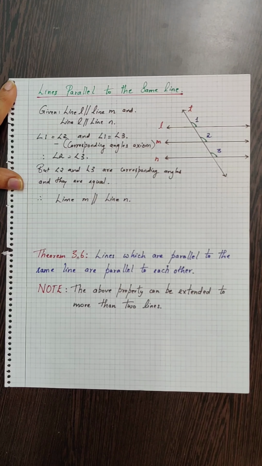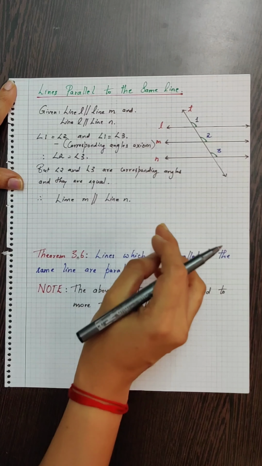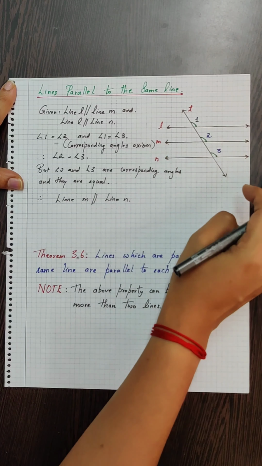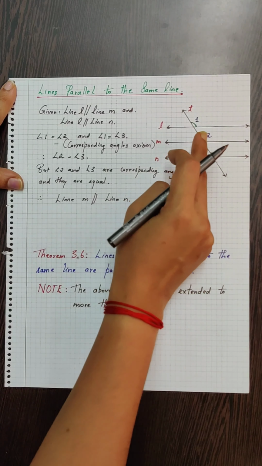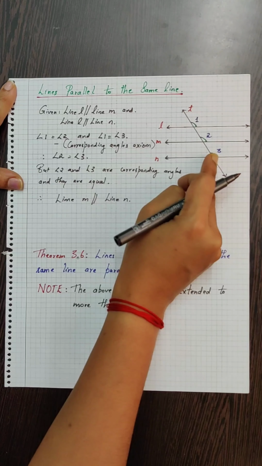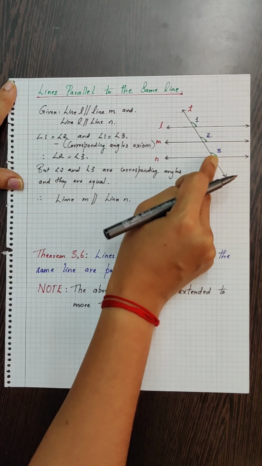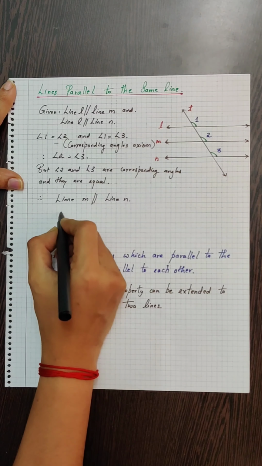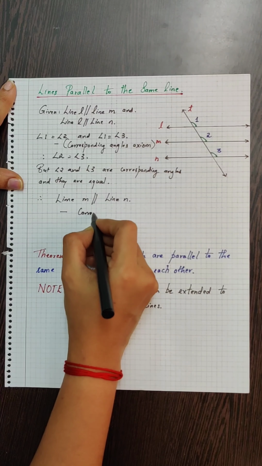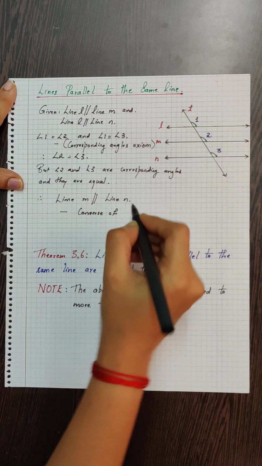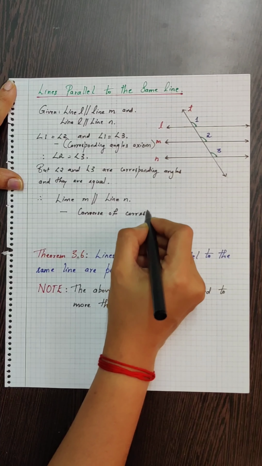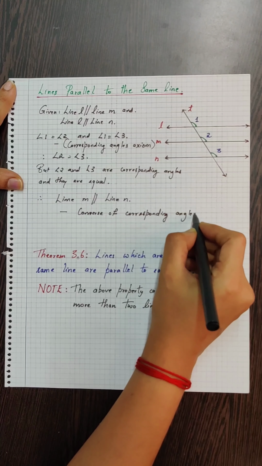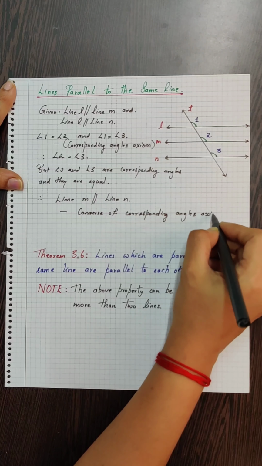That is, the converse of corresponding angles axiom states that if a transversal is drawn in such a way that it meets the two lines wherein the corresponding angles are equal, or a pair of corresponding angles are equal, then the lines are parallel to each other. So this is written from converse of corresponding angles axiom.